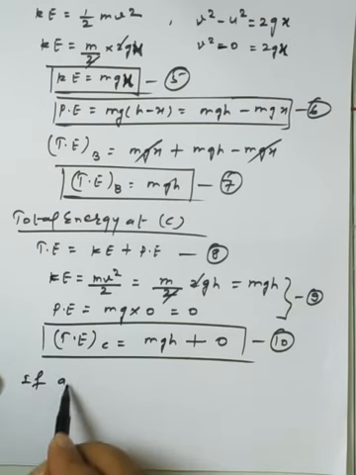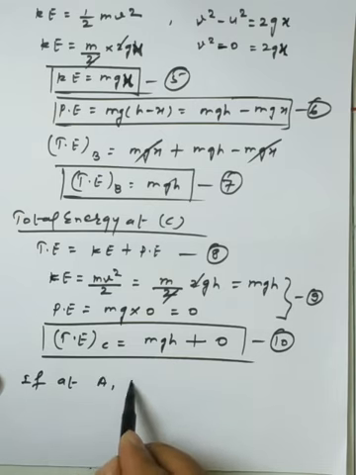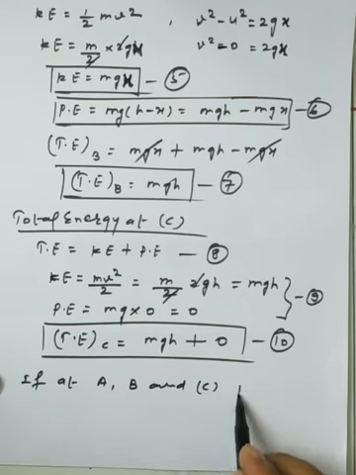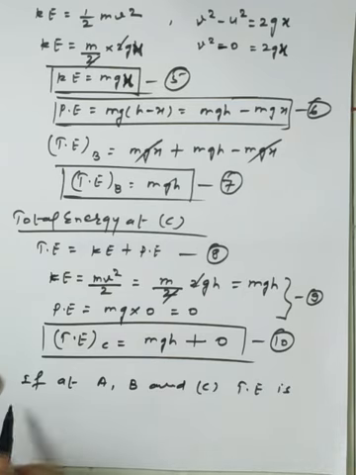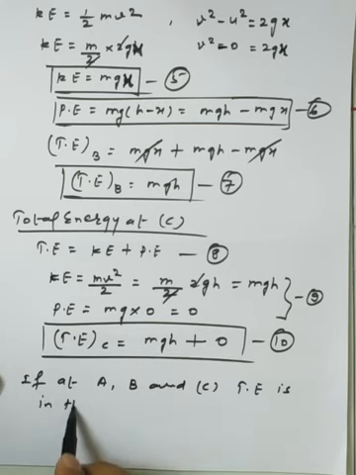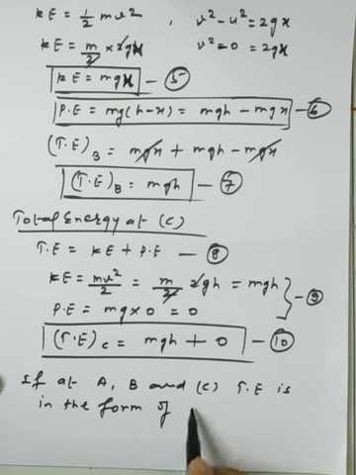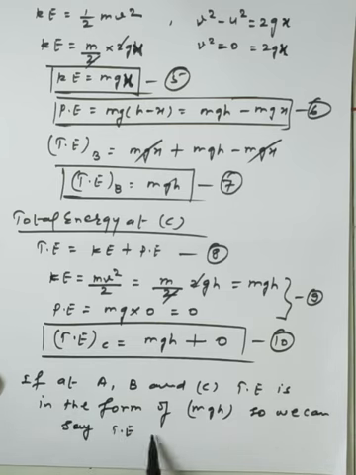If at A, B and C the total energy is in the form of mgh, so we can say the total energy remains conserved.